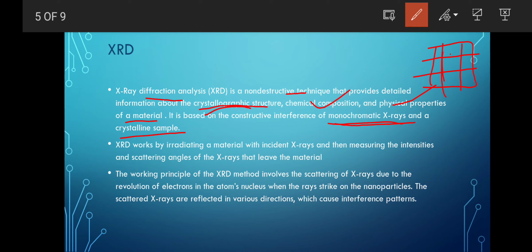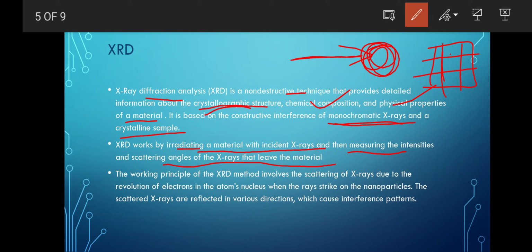So monochromatic X-ray means the X-ray will be a single strand of the ray, which will pass through and determine this. So XRD works on irradiating a material with incident X-ray and then measuring the intensities and scattering angles of the X-ray that leave the material. So a material, suppose here, irradiation means what? Bombarding. So one single X-ray strand is bombarded. That's how it is done.